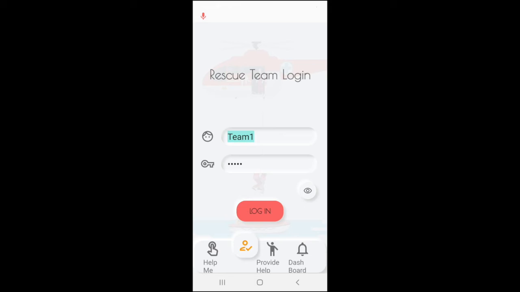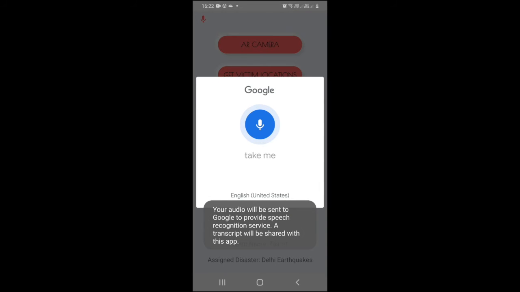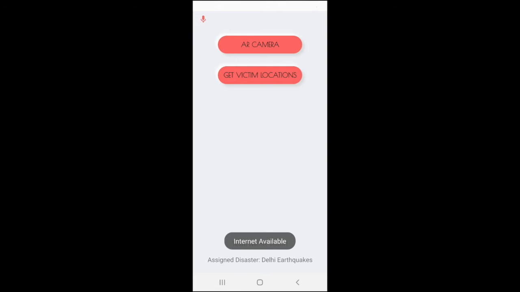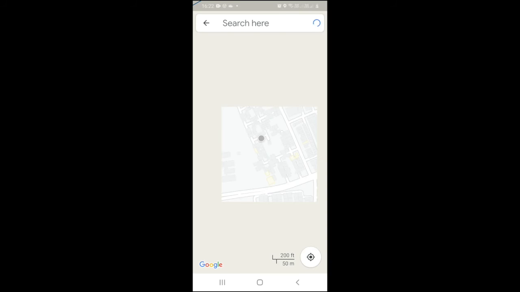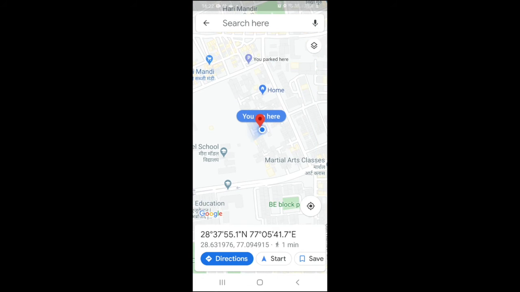Now I am in the rescue team login. Once I log in, and if I'm in a hurry, I can simply navigate to the nearest victim without going through any trouble. This will redirect me to a Google Maps with the location of the nearest victim, and I can easily navigate from my current location.